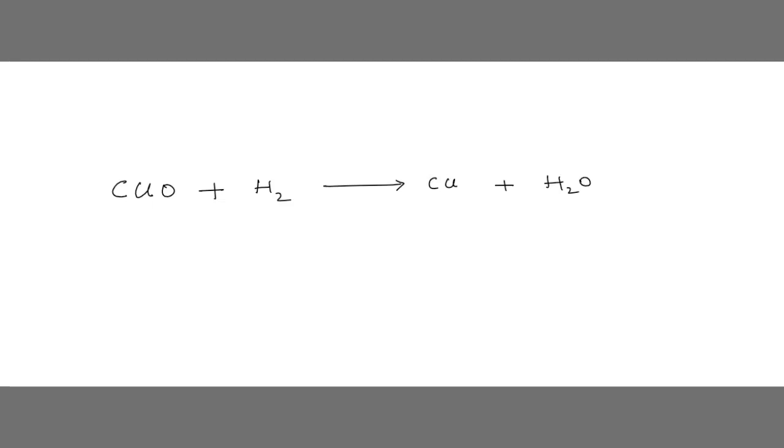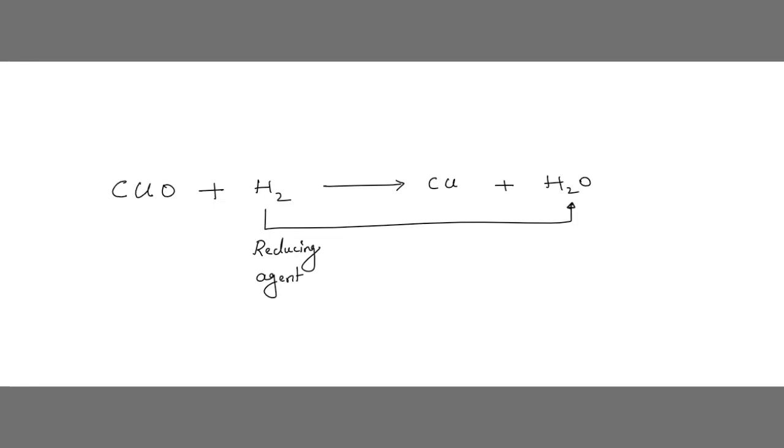It removes oxygen from copper oxide. When it is coming to the product side, it first removes oxygen from copper oxide. So copper oxide is reduced and hydrogen behaves as a reducing agent. Remember this, children.